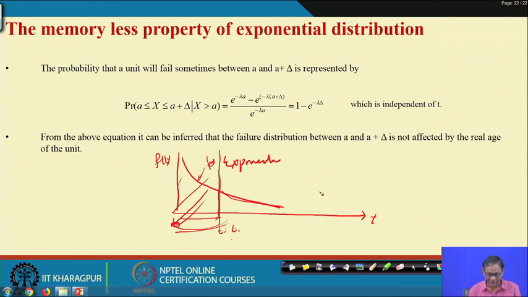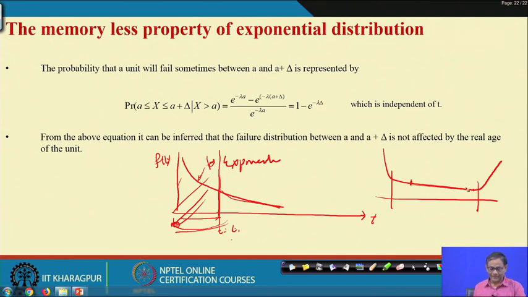In exponential distribution the past does not matter wherever you are starting, because you have seen the hazard rate function. Suppose this is the useful life, and this much time has elapsed; still it is a constant failure rate with the same parameter values.